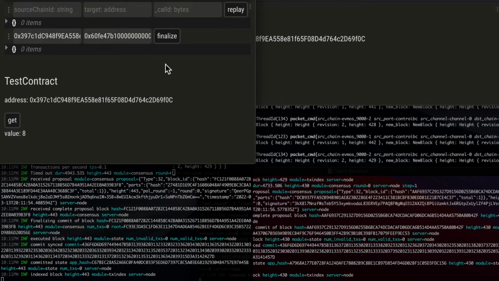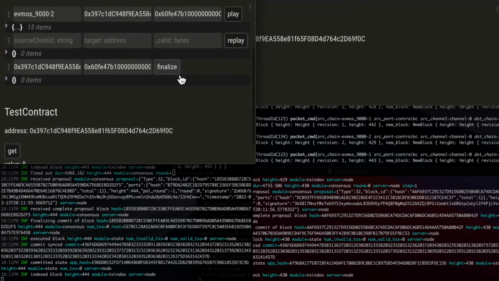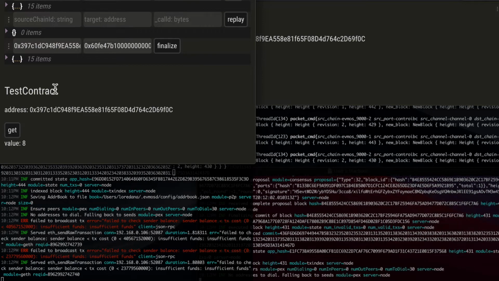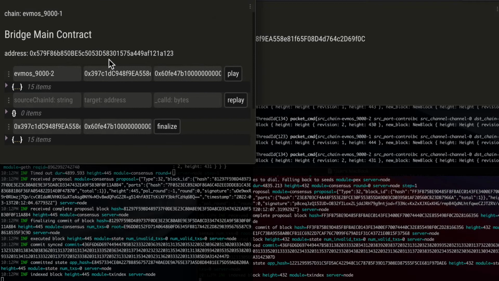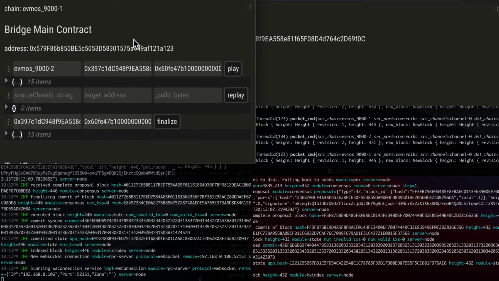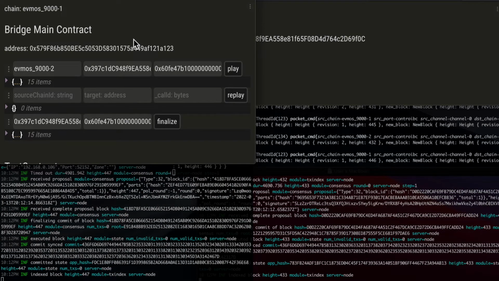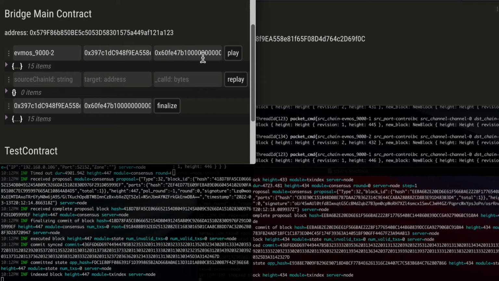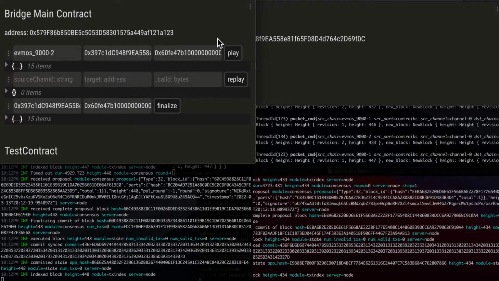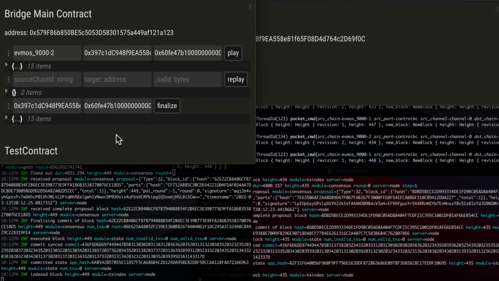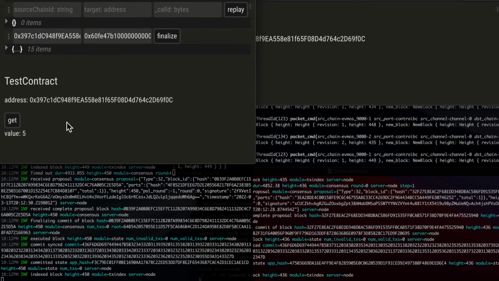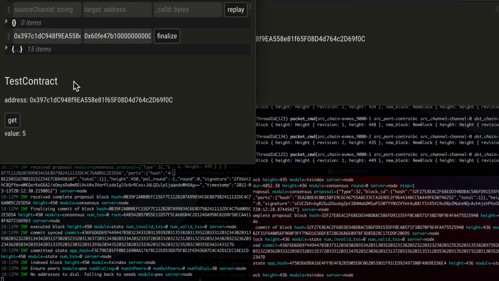And now the value is 5. What happens in the finalize transaction is that the bridge main contract checks what IBC messages it has and compares the hash received in that IBC message to the pending hash that was stored when we did the play transaction with the computed hash from this call data that we provide here. And if all three match, it applies the call data on the target contract, which in this case is the test contract.